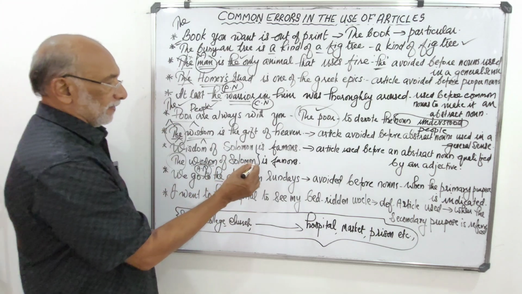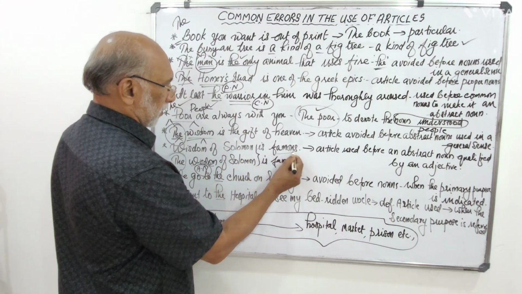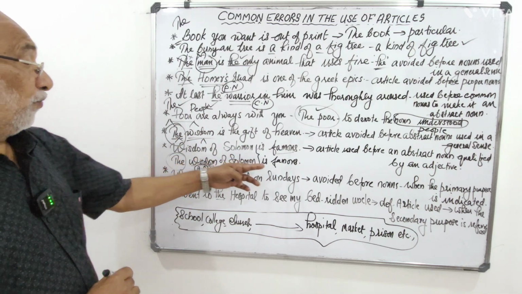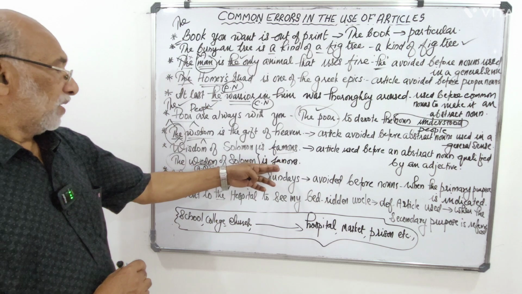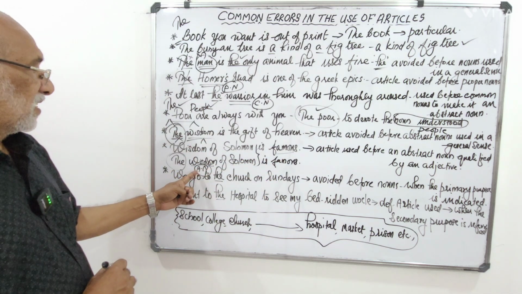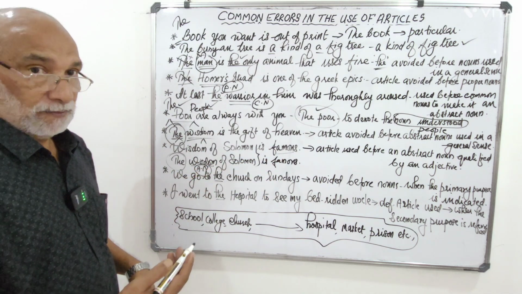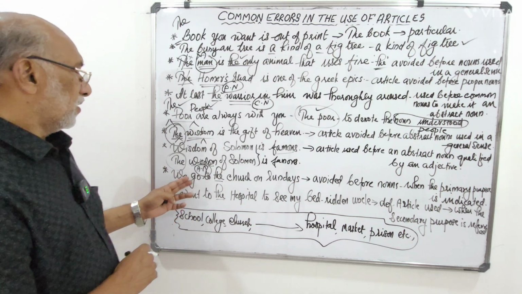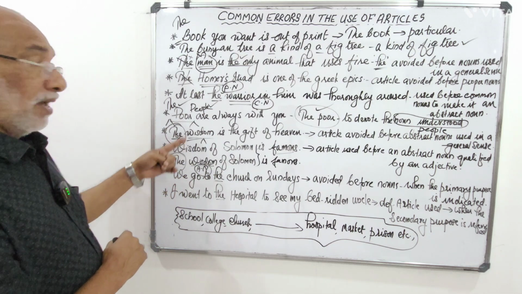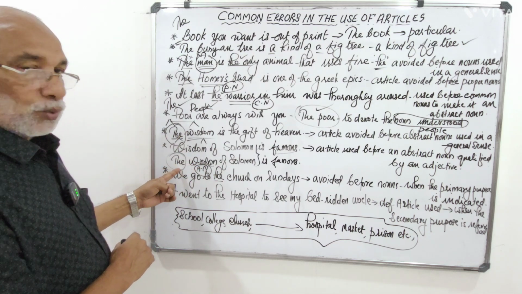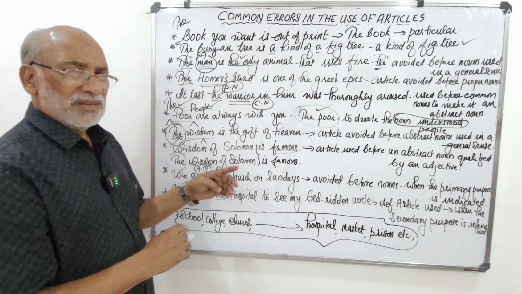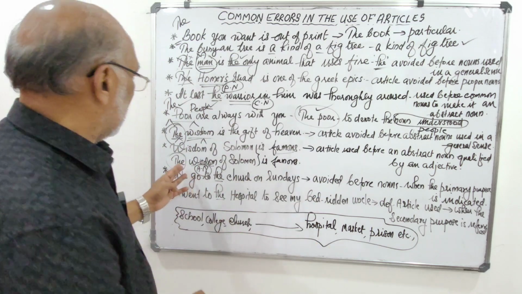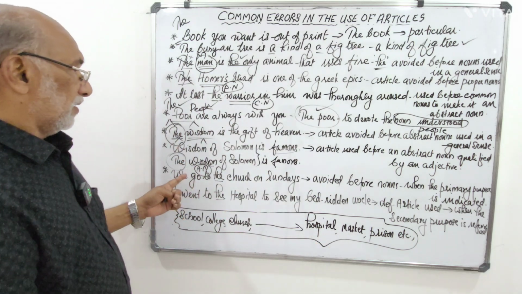What is the adjective here? Famous. So coming back to wisdom, the adjective famous qualifies the abstract noun wisdom. Famous wisdom of Solomon. That is the topic of discussion. So in that sense, when we use the abstract noun wisdom, we have to use the article here, the wisdom of Solomon. Even we can say the wisdom of a particular person. In that sense also, we can add the definite article there before it.